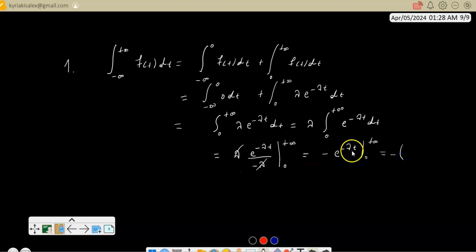For t going to infinity, if t grows sufficiently large, the exponential goes to 0, and for t equals 0, e to the power of 0 is 1. So from here we have that the integral from minus infinity to infinity of the function f of t is equal to 1.